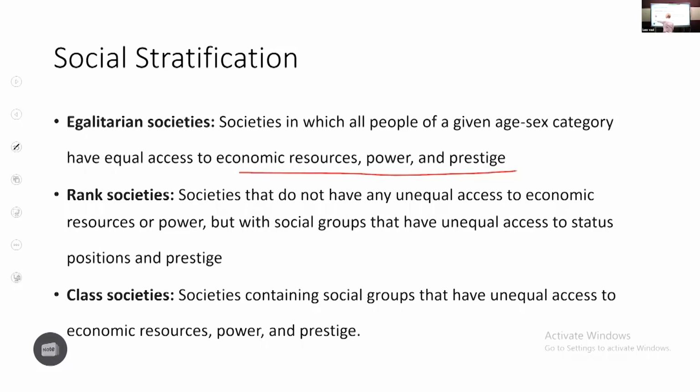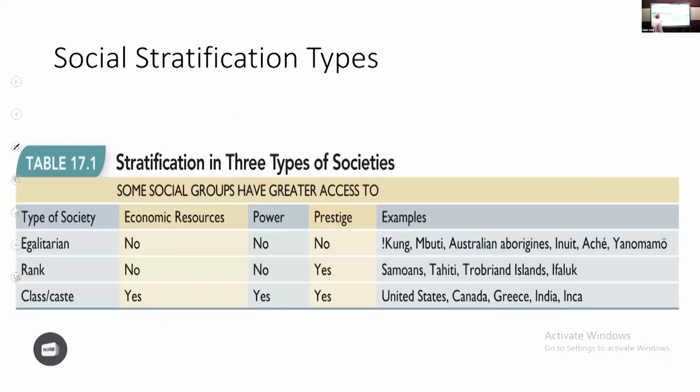What happens in rank societies? Here, there is no status inequality, only prestige. There is no inequality in terms of wealth and power, but there can be inequality in terms of prestige. Somebody can have higher status than others. You find rank societies in chiefdoms. The chief has higher prestige or rank than everybody else. So the Trobriand Islanders are a classic example of a rank society.